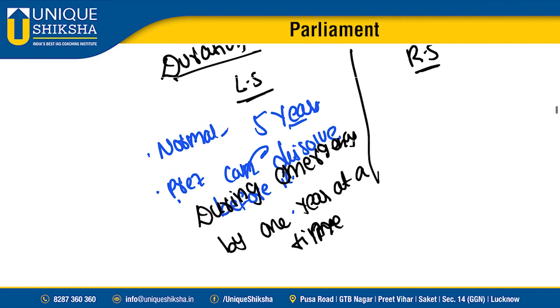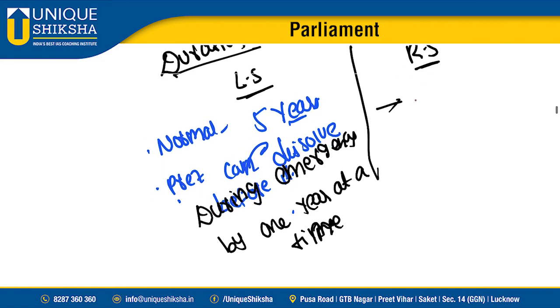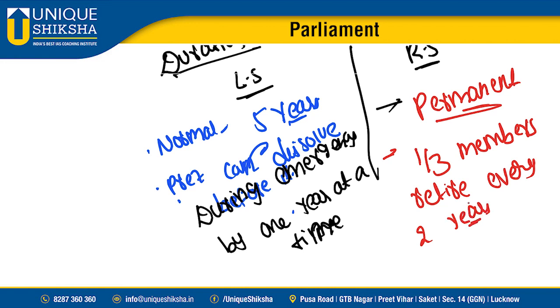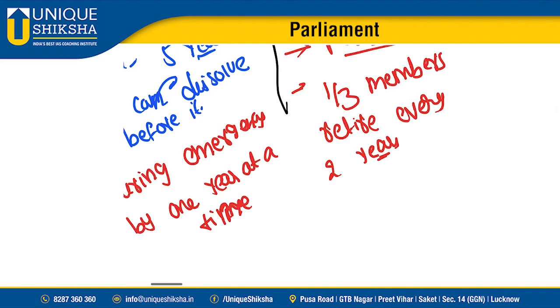Yes, sir. What is the duration of Rajya Sabha, sir? How many years before it gets dissolved? No, it is a permanent body. It doesn't get dissolved. Only one-third of the members of Rajya Sabha retire every 2 years.